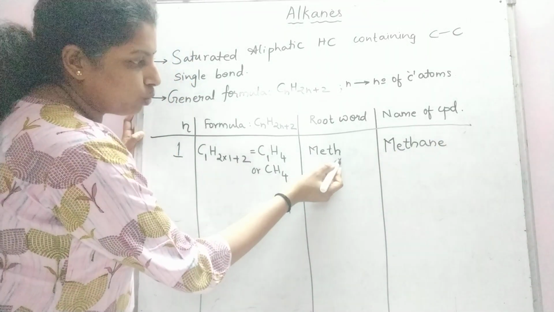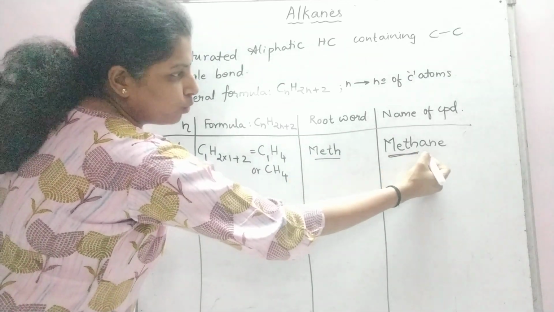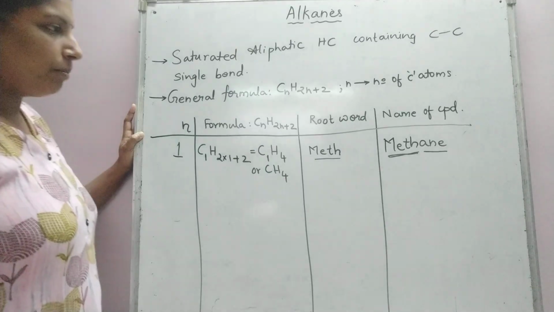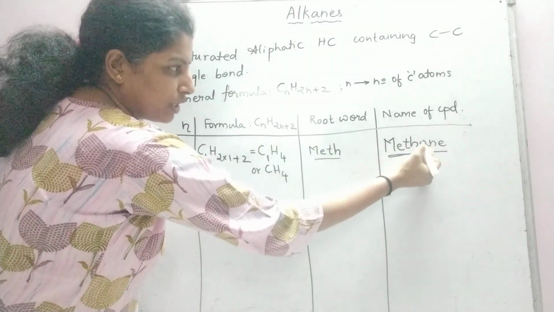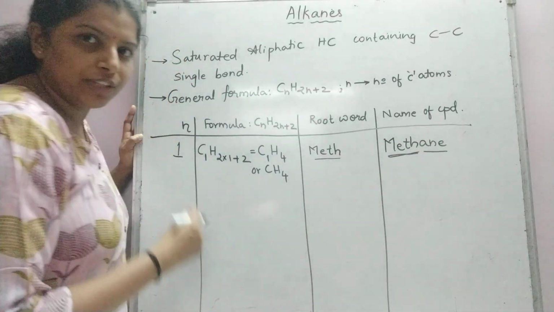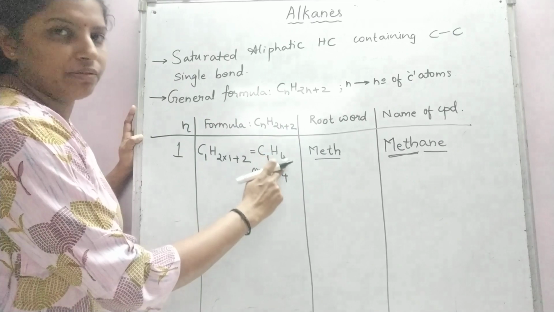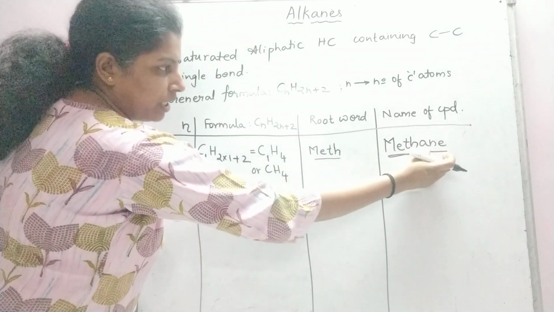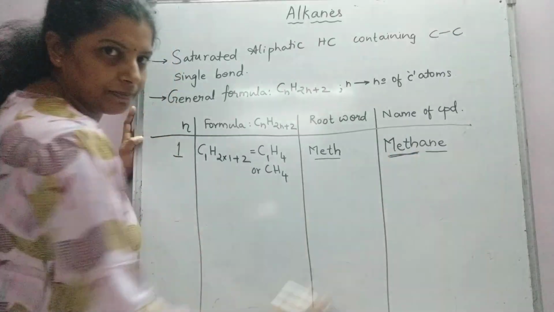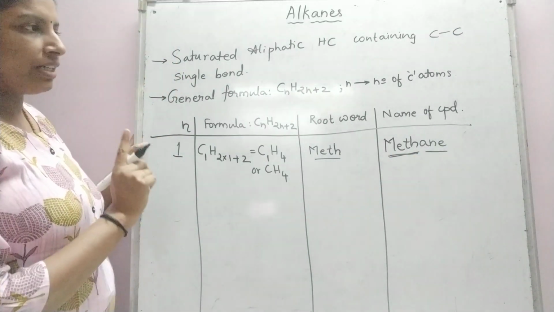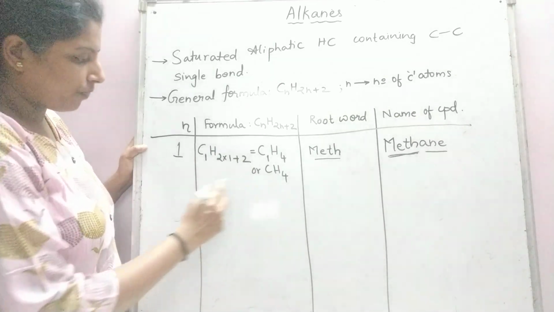So this is the root word. And the name ends with the suffix "ane". Because it is the name of an alkane, the name ends with a suffix. What do you mean by a suffix? Suffix is a word or phrase which follows a particular word. Here the suffix is "ane", which follows the main word meth. So this is how we named the first compound, whose formula is CH4.